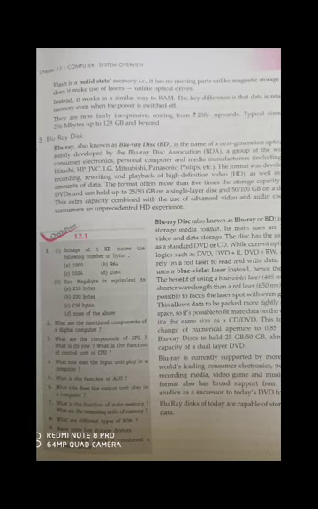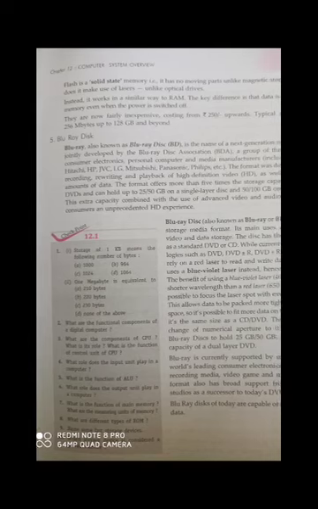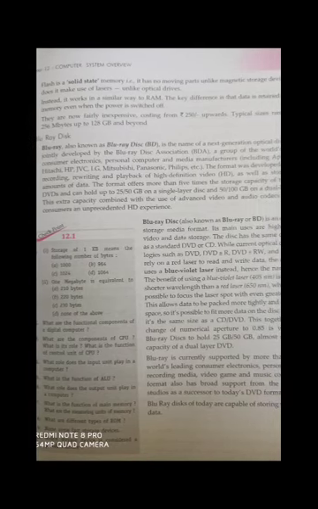This is written over here: flash is a solid state memory. It has no moving parts, unlike magnetic storage devices, nor does it make use of a laser, unlike optical drives. It means it is solid and does not revolve. Actually, a CD or DVD revolves over its axis when you play it, but this is a solid state drive. It means it does not move.